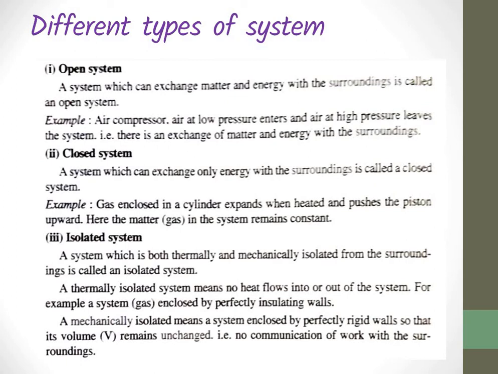So what will be an isolated system? A system which is thermally and mechanically isolated, or which cannot exchange both heat and matter with the surroundings, is known as an isolated system. A thermally isolated system means no heat flowing into or out of the system. For example, gas enclosed by a perfectly insulating wall. Insulating means it will not conduct heat, so it cannot exchange heat with its surroundings, and also it is closed, so it cannot exchange its matter. That type of system is known as an isolated system.